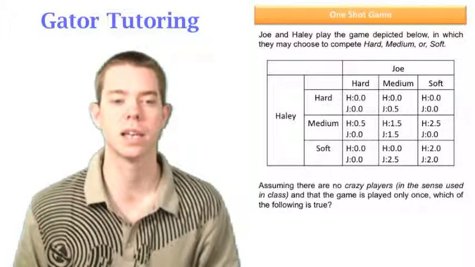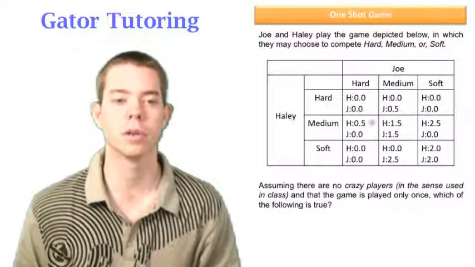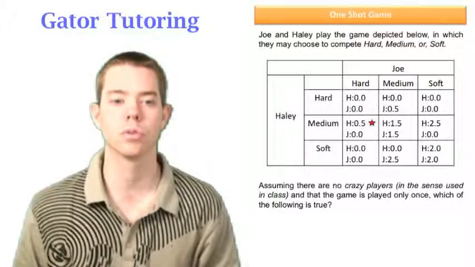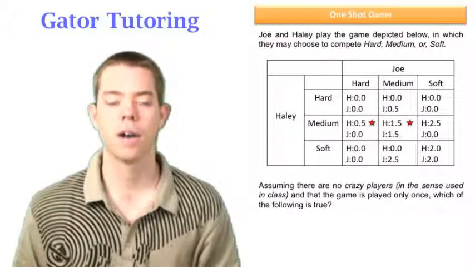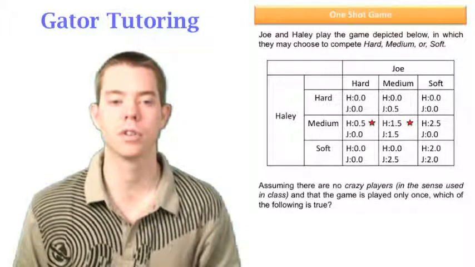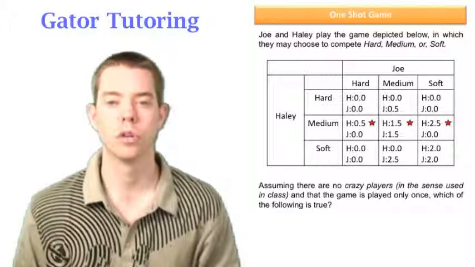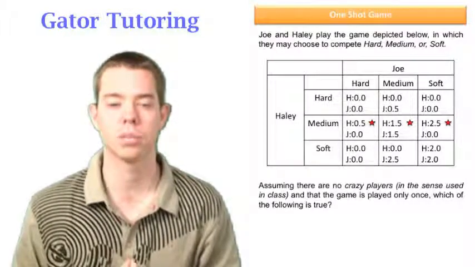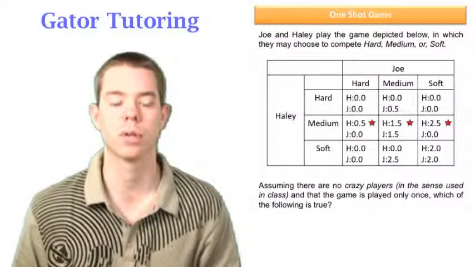Well, first Haley says, if Joe moves hard, I'm going to choose 0.5 over 0 and 0. If Joe moves medium, I'm going to choose 1.5 over 0 and 0. And if Joe moves soft, I'm going to choose 2.5 over 0 and 2. Well, so we see that Haley has a dominant strategy to play medium, a strongly dominant strategy to play medium.